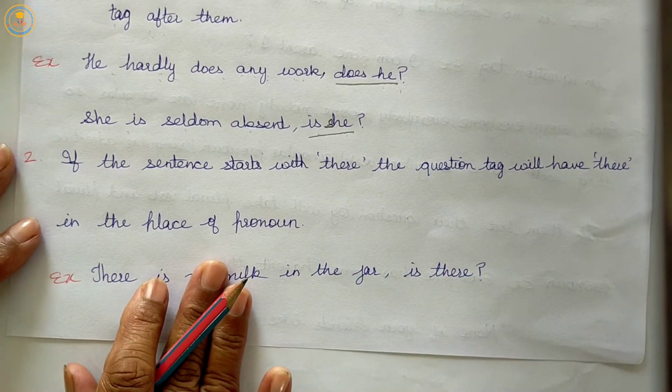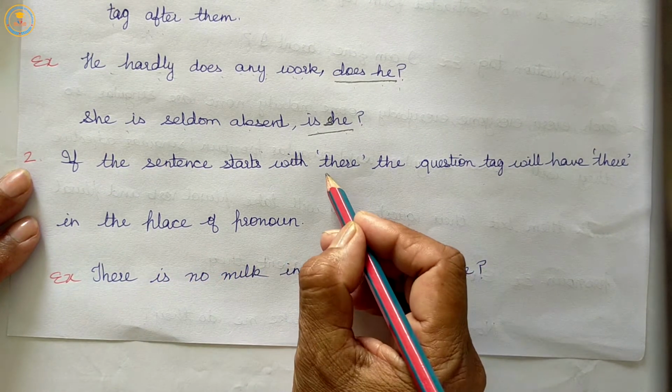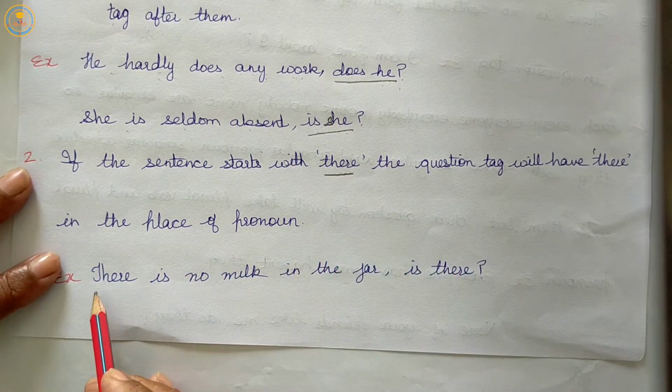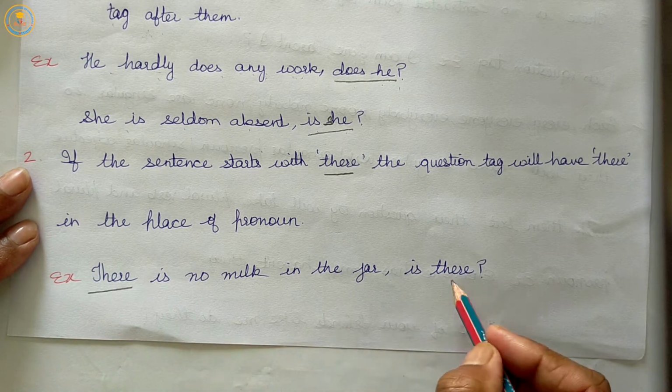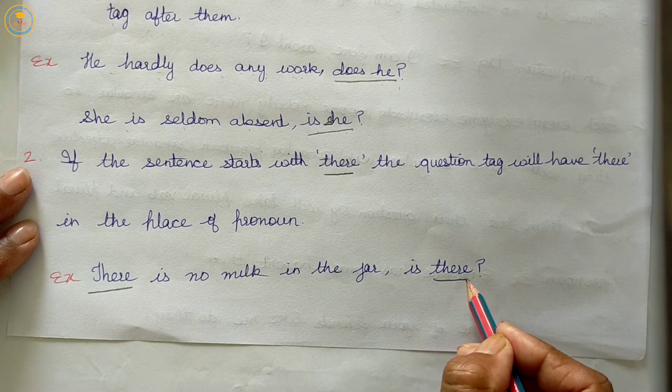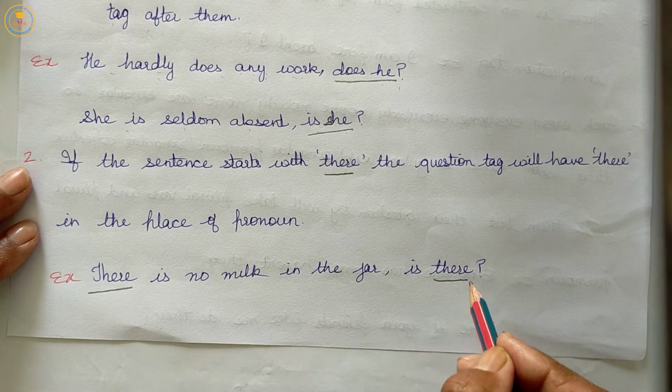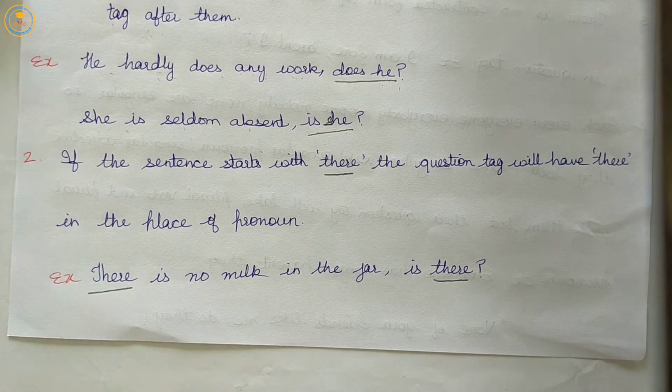Second rule, if the sentence starts with there, the tag question will have there in place of pronoun. Earlier, we have read that we always use pronoun in question tag.